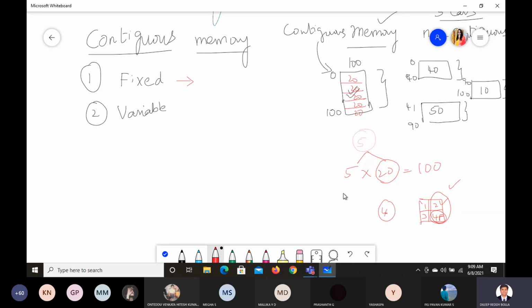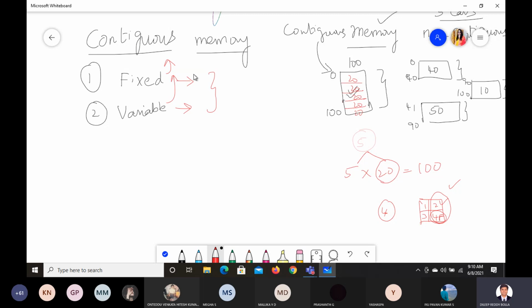What is happening here is, fixed means once I allocate something, it will be given to you, even if you use it or not use it. Whereas in the variable case, how much you need, you take that. So like that, let us see fixed and variable with respect to an example, and we'll try to understand how fixed contiguous memory and variable contiguous memory work.